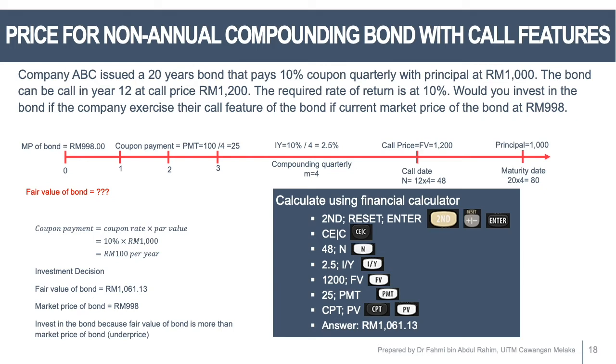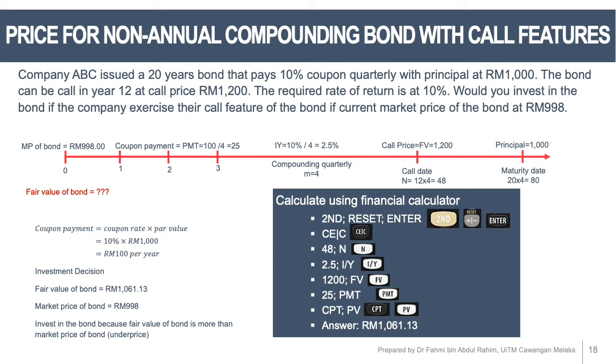The coupon payment is paid quarterly. That means the number of compounding is 4. So the coupon payment is 10% times 1,000. The coupon payment per year is 100 ringgit. Divide by the number of compounding, which is 4, so you get 25 ringgit. The required rate of return is 10% per year. Divide by the number of compounding, 4. You get 2.5%.